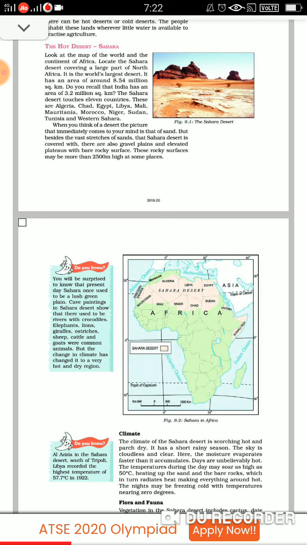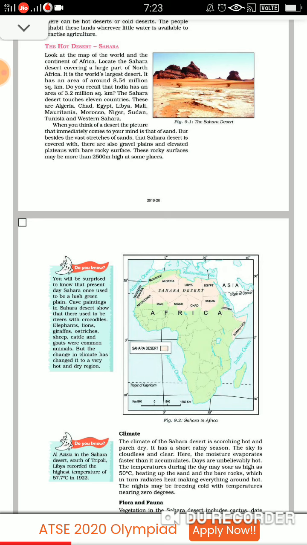Fine. Then the Sahara Desert is touching 11 countries. Now just go through. All the countries are given to you. Where it is, see, Algeria, then Chad, Egypt, Libya, Mali, Mauritania, Morocco, Niger, Sudan, then Tunisia and Western Sahara. So you can see all are there in the map given below. Now, whenever you think about a desert picture, what comes to your mind? What comes to your mind whenever we talk about desert?